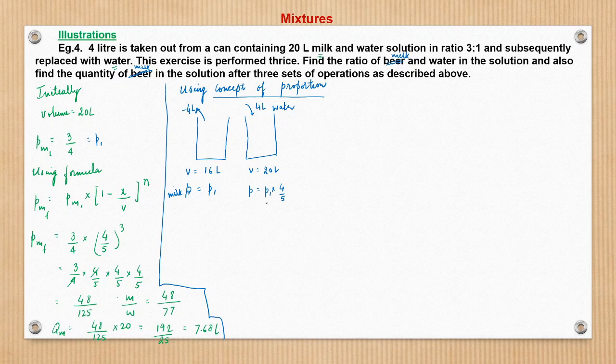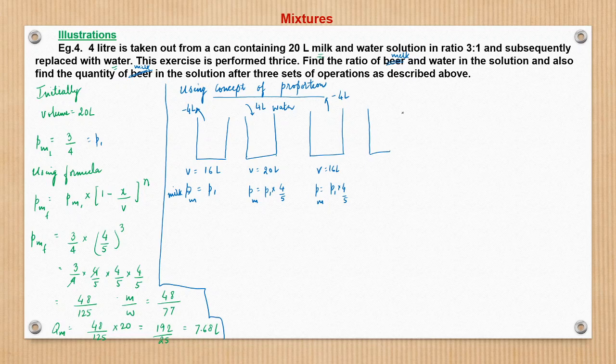How did we get this? We know this using this 1 minus x by v. Now again, minus 4 liters of solution goes out, so the volume would be 16 liters, and the proportion would remain the same, P1 into 4 by 5, because if the solution goes out, the proportion of milk does not change. It remains the same.